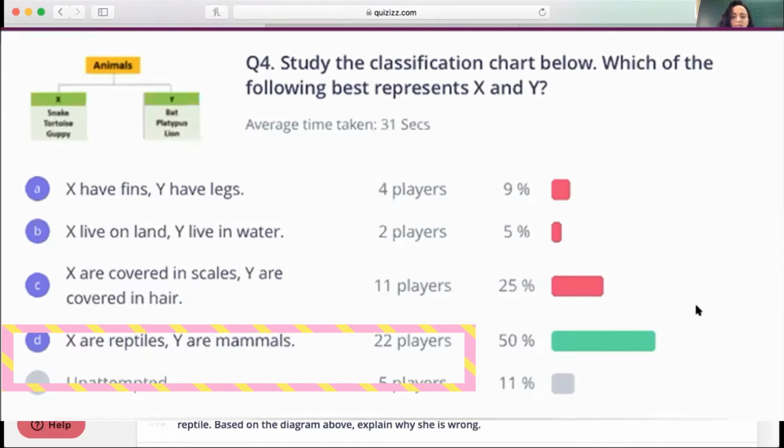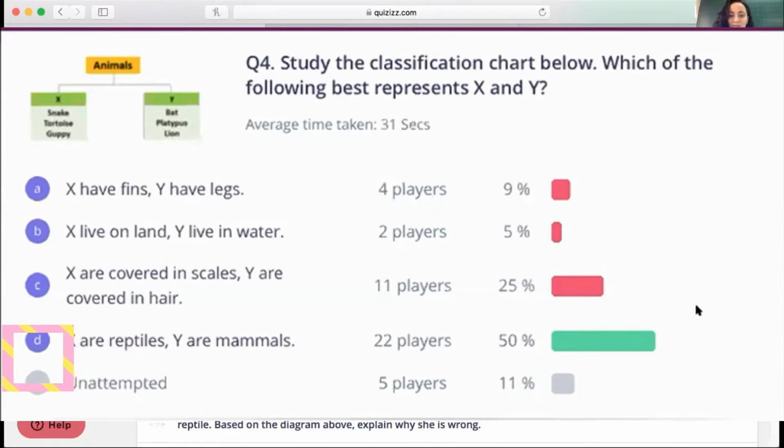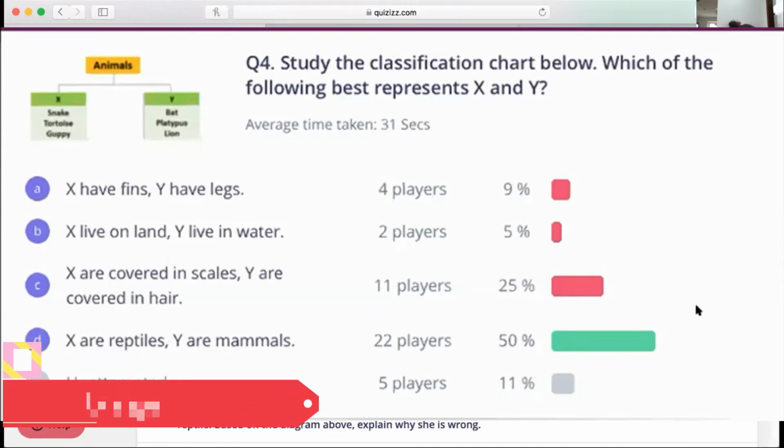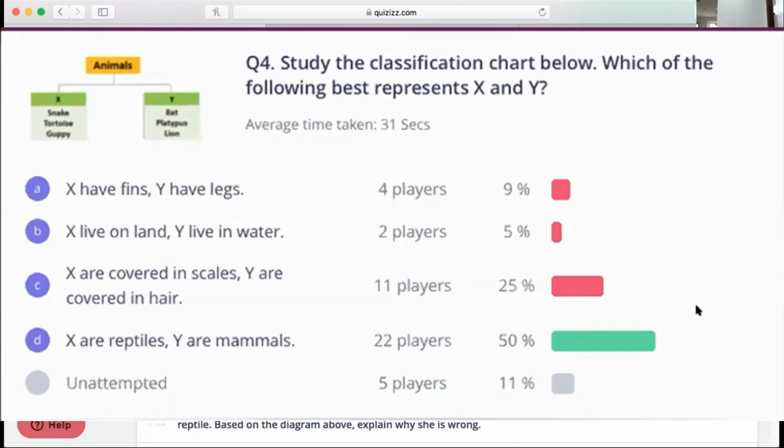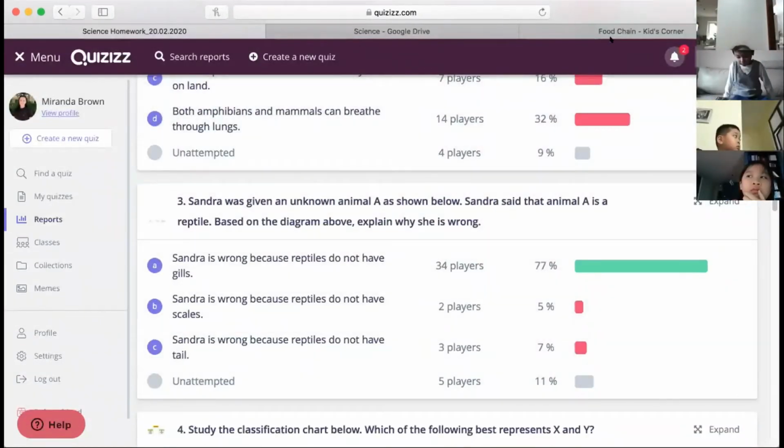use to breathe? Let me see hands. Let's have Kwang Hai. On land. Excellent, they live on land. So what do they use to breathe? Lungs. Lungs, excellent. So amphibians and mammals can breathe through lungs in one stage of their life, right? Amphibians only use their lungs when they're adults. All right, number 3.